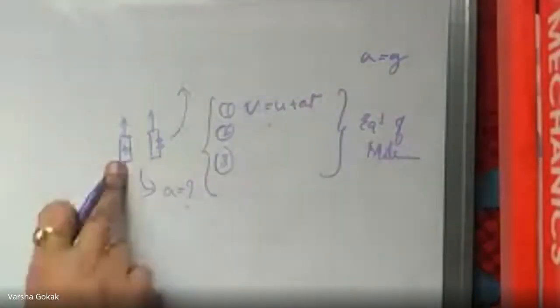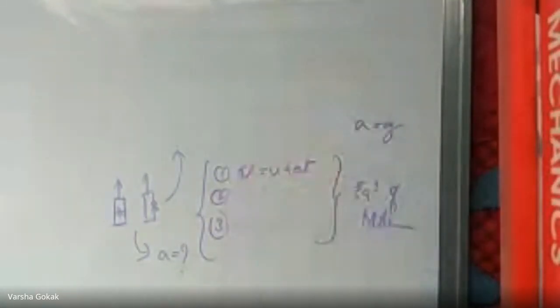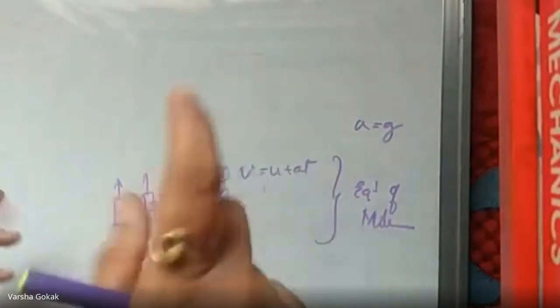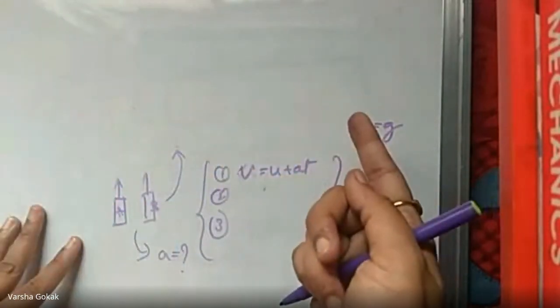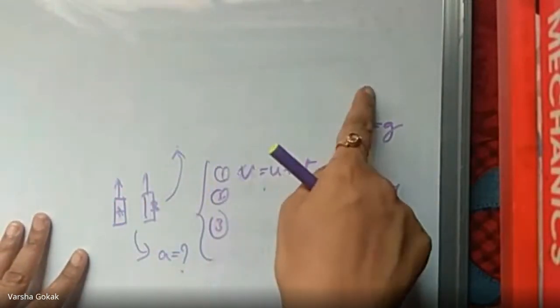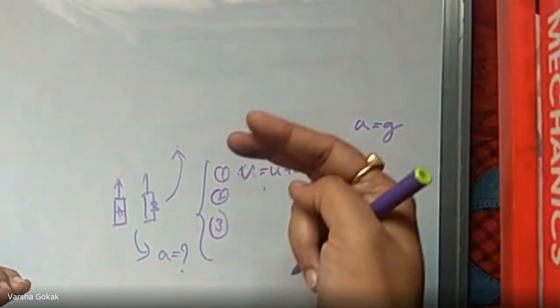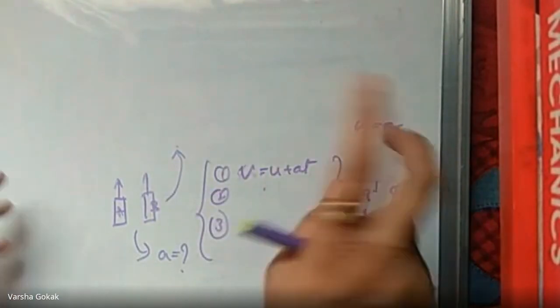Besides the two car examples, there is a traffic light in front of you at 100 meters, and you are going with a certain speed, and you have to stop at this traffic light. So when should we apply the brake? What would be the final velocity? How much is the retardation? Or you do not want to stop at the traffic signal, you will slow down your vehicle such that the traffic signal will pass, that is, it turns from red to green. They will give you all the details.